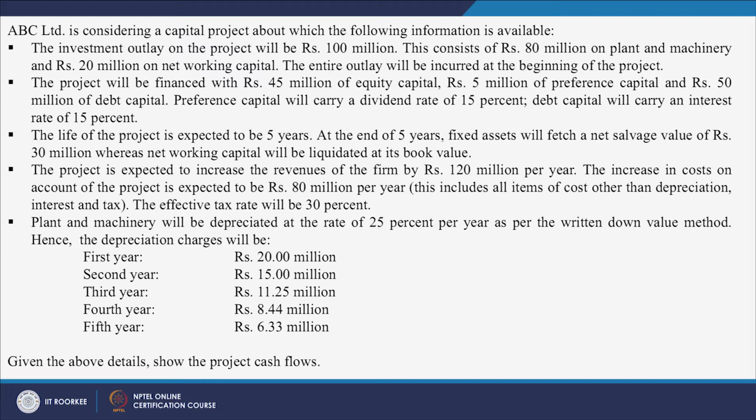Hence, the depreciation charge in the first year will be 20 million, that is, 25% of 80 is 20 millions. Then on the reduced balance of 60, the depreciation amount will again be 25%, which works out as 15 million, then 11.25 million, then 8.44 million, then 6.33 million. On the basis of all these details given to us with regard to the cash outflows and cash inflows, we now have to estimate the cash flows.